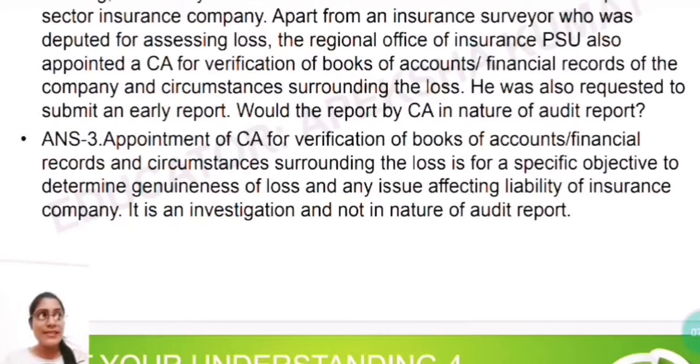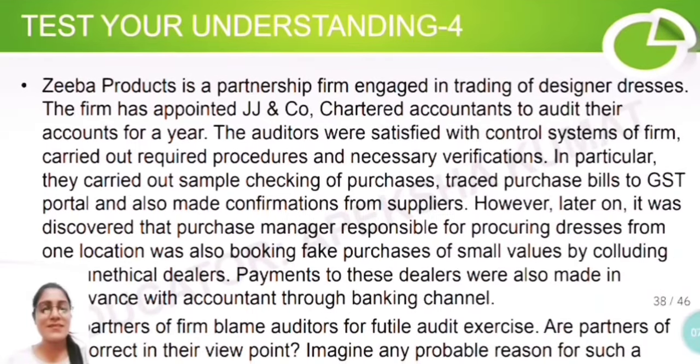It is not for the users, the stakeholders or the investors. It is for the insurance company that the books of accounts are to be verified. So it is in the nature of an investigation because it has the quality of a specific objective. So this is the answer.